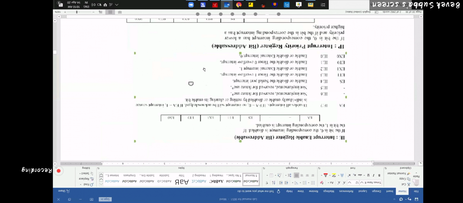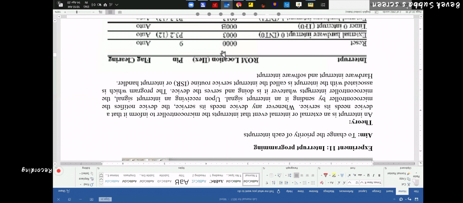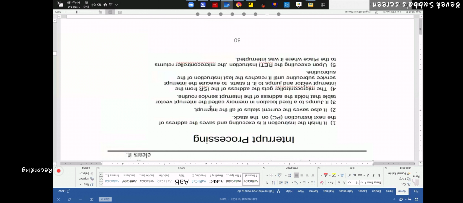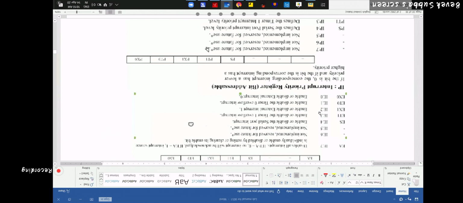So now we have 2 registers. One is IE and one is IP. IE will enable the interrupts. These interrupts. Okay, this is IE. IP will set the priority of those interrupts.